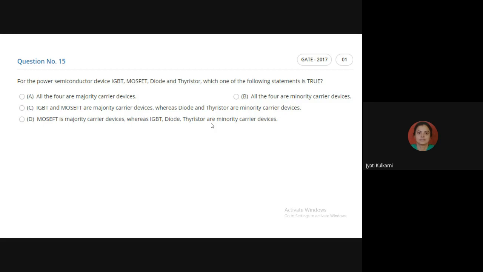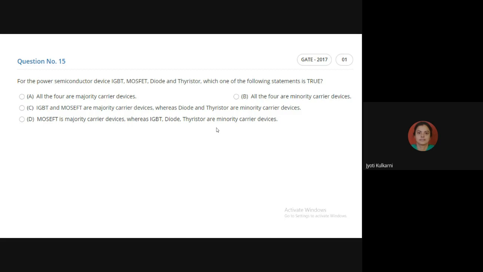Majority and minority, I'll tell you. Majority means the current is flowing due to electrons and not holes at all. If the holes are not going to participate in the flow of current, then the device is called a majority carrier device. Only electrons are playing the role.